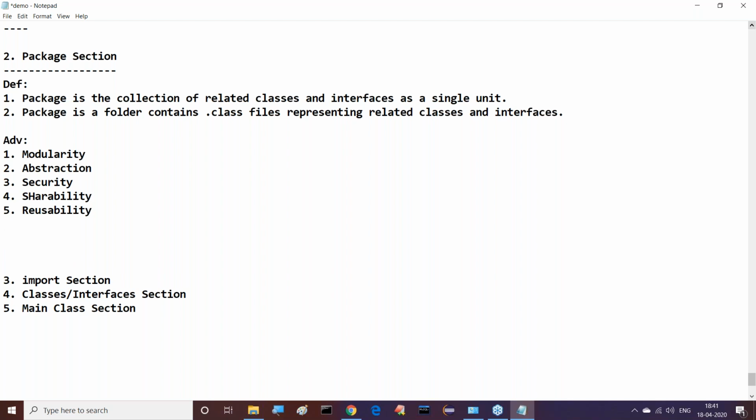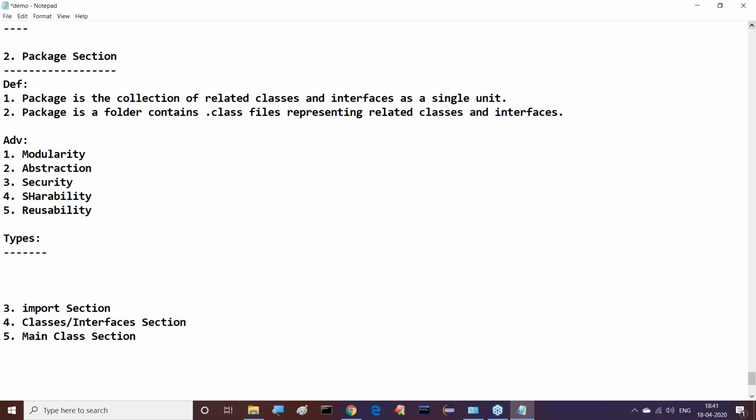Next, after completion of this, what are the various types of packages that exist? I will give clarity on these types of packages now. All of you observe this clearly.